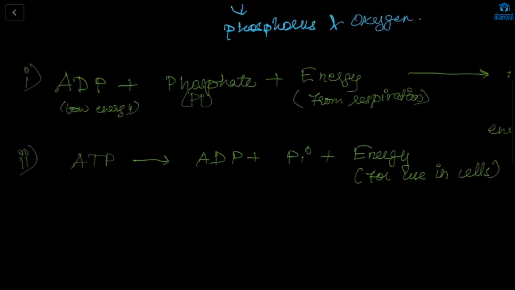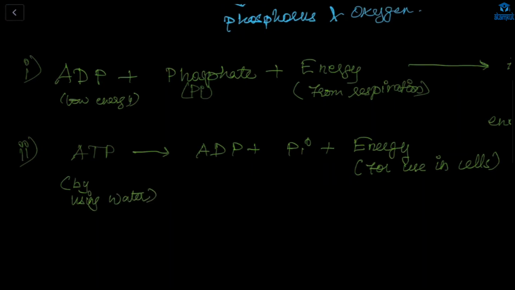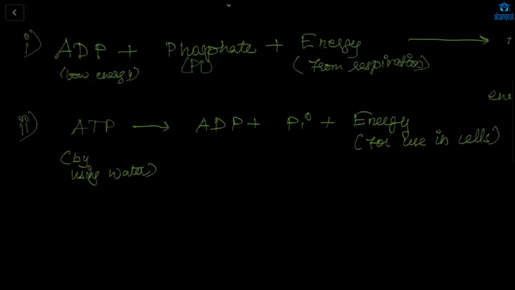Wait, let me write the second one. How is this ATP broken down? By using water. Understood? So how much energy is released in this process? It is 30.5 kilojoules per mole.